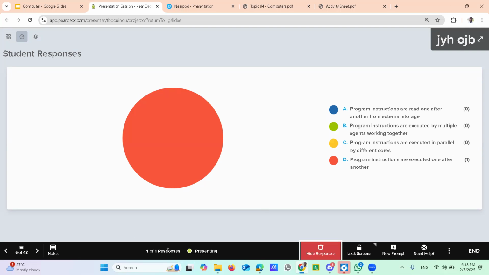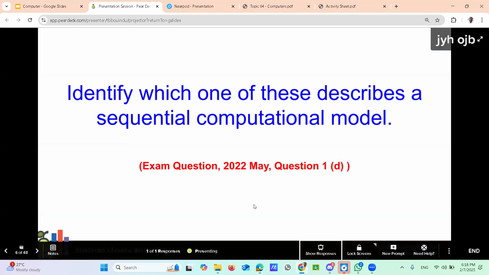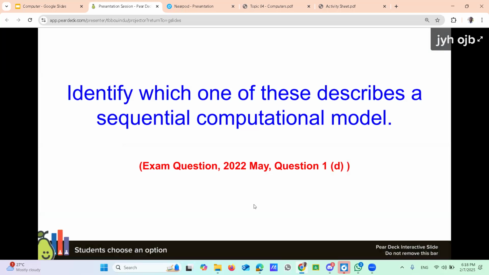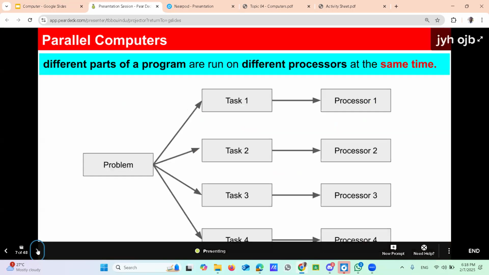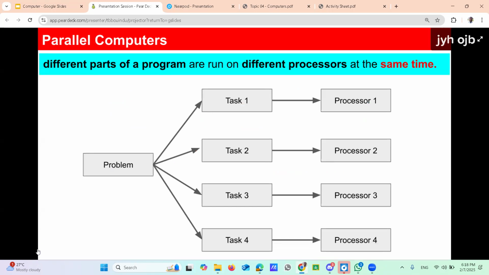Okay, then back to the presentation again. In that way we can learn with one model question and also a past paper question. Most of the time I try to use past paper questions for the theory, so you can understand better. Next, earlier we identified the three types of computational model. The first one, sequential model. The second one, parallel model, where different parts of the program are run on different processors.